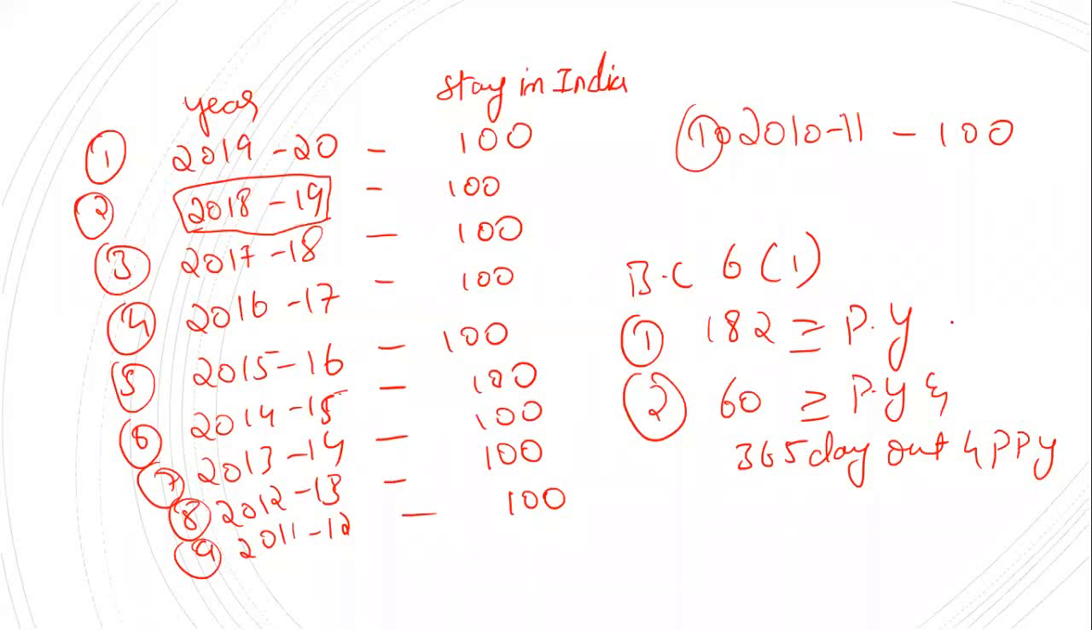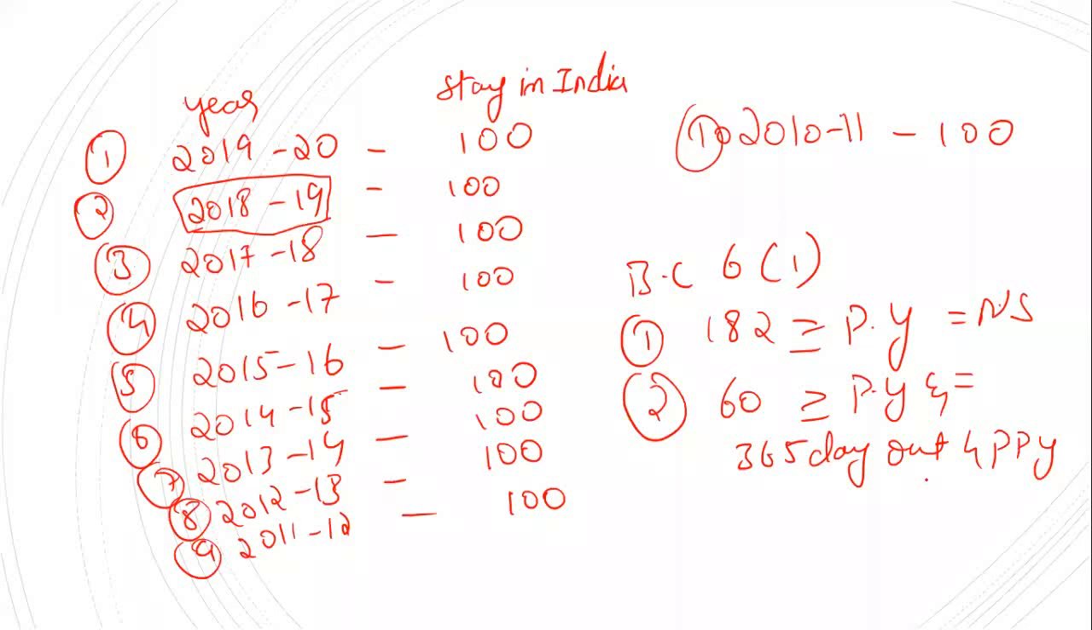First we'll see whether he satisfies the first condition. The first basic condition says he should stay in India for 182 days or more during the previous year. The previous year is 2019-20. How many days? Only 100 days. So he is not satisfying it. Next, the second basic condition says 60 days or more during the previous year. He stayed 100 days, so he is satisfying this part.